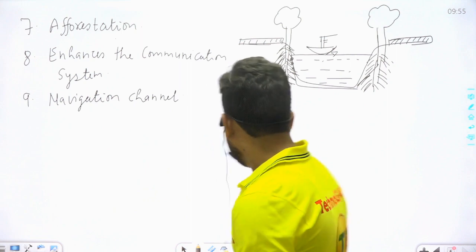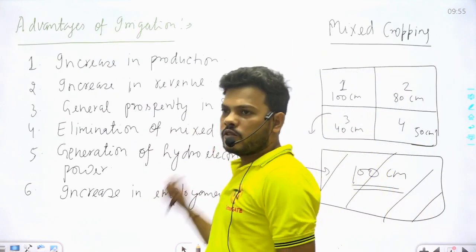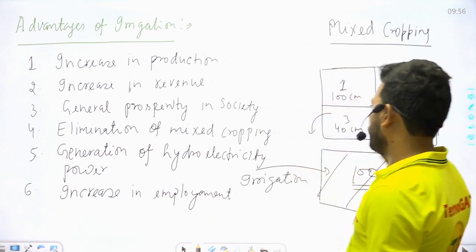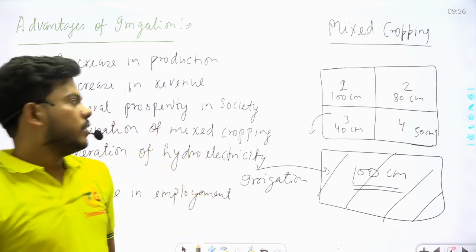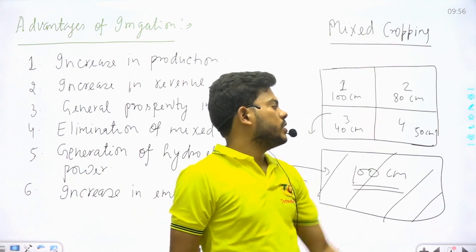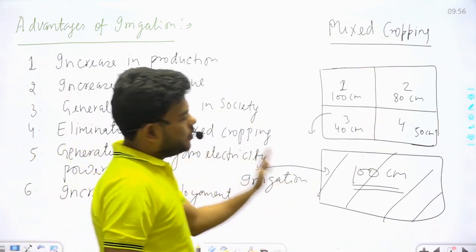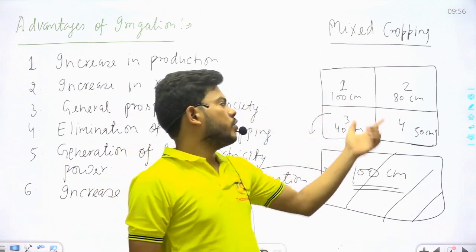Next point, what are other advantages of irrigation? Elimination of mixed cropping. What is mixed cropping? If in any field more than two crops grow at a particular time, then this cropping is known as mixed cropping. So if we apply water in sufficient amount, then there is no need of mixed cropping.